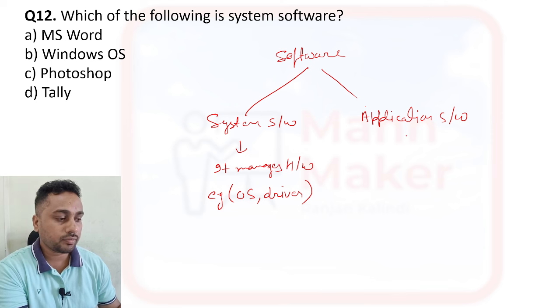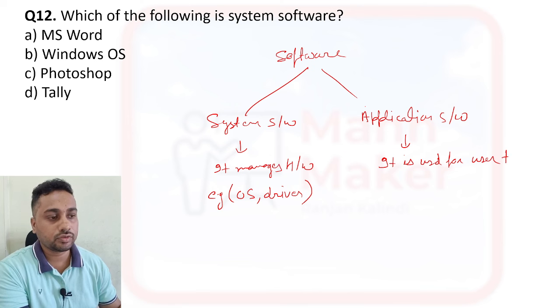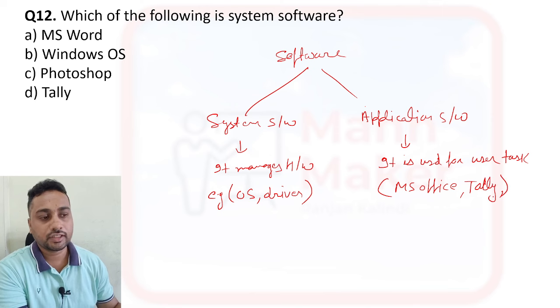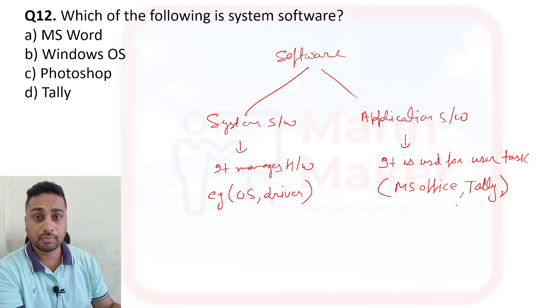And application software is basically used for user tasks, like MS Office, Tally, Photoshop, or any kind of application that we generally use for our purpose on a computer.